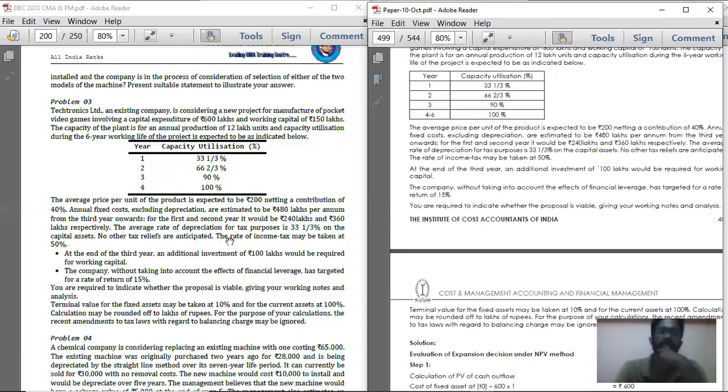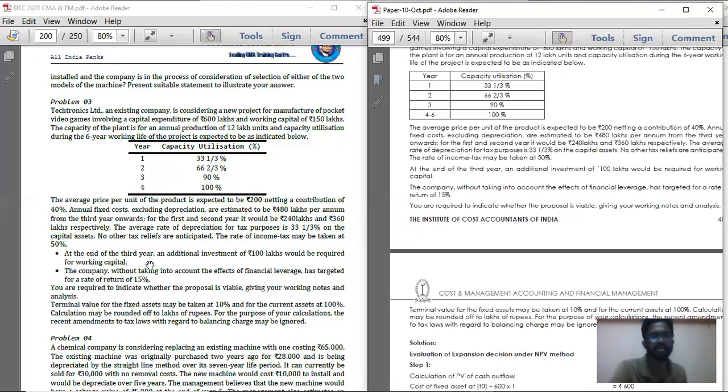The average rate of depreciation for tax purposes is 33.33% on the capital asset. Here the capital asset is 600 lakhs, so 33.33% of that, 200 lakhs, is the depreciation every year. No other tax reliefs are anticipated. The rate of income tax is to be taken at 50%. And fixed cost is 240 lakhs and 360 lakhs for the first and second year, and from the third year to the sixth year, it is 480 lakhs.